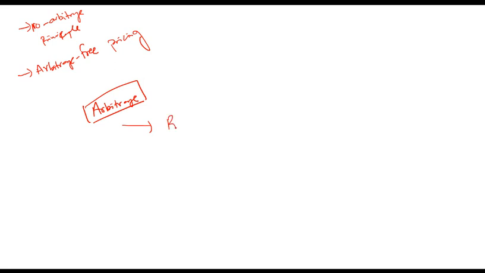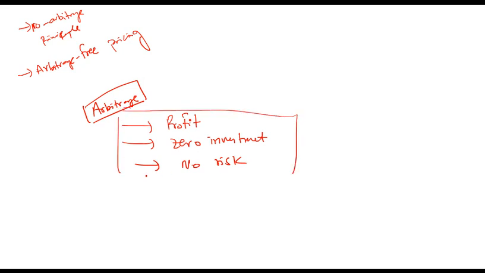Arbitrage is when you make a profit with zero investment and no risk. If you make a profit without investing anything, without taking any risk, that transaction is known as an arbitrage transaction or arbitrage trade.